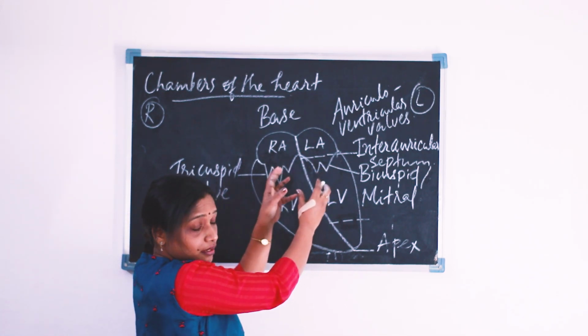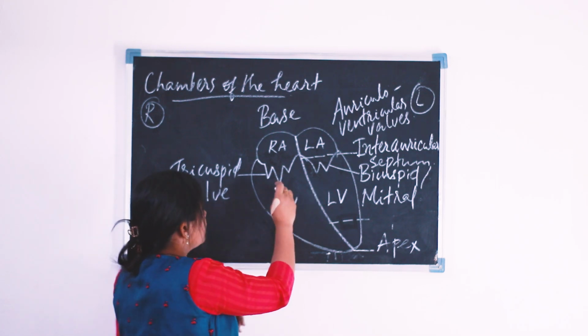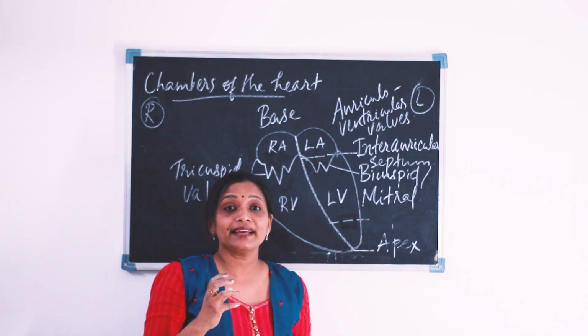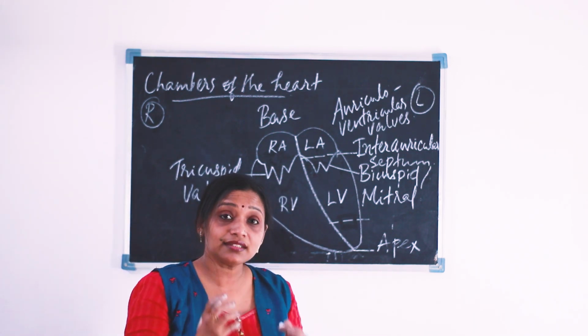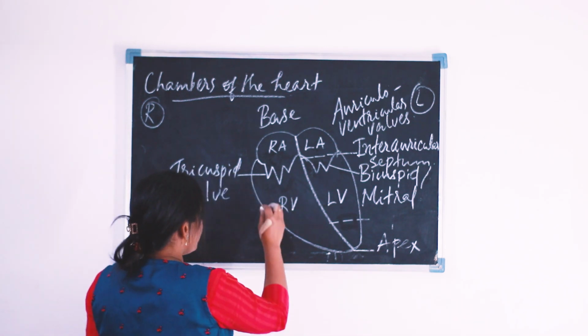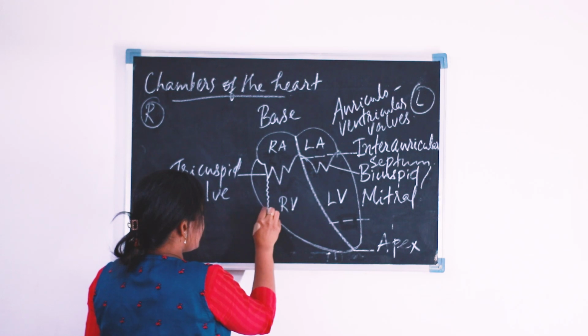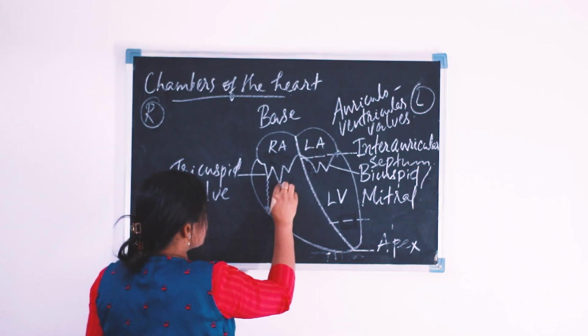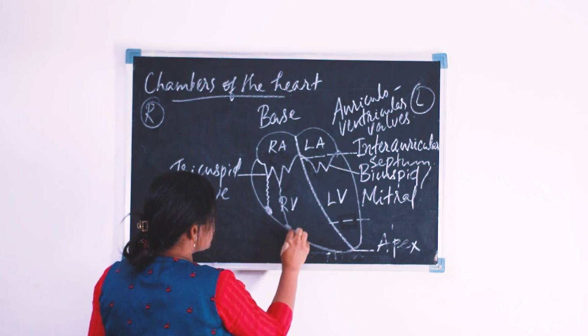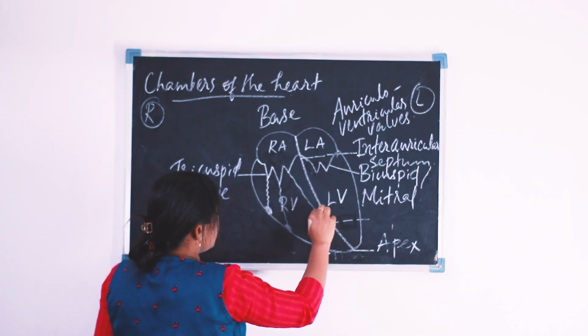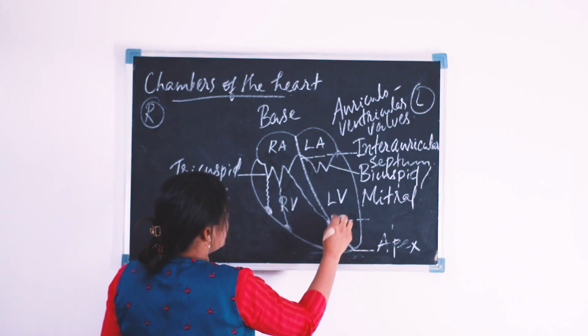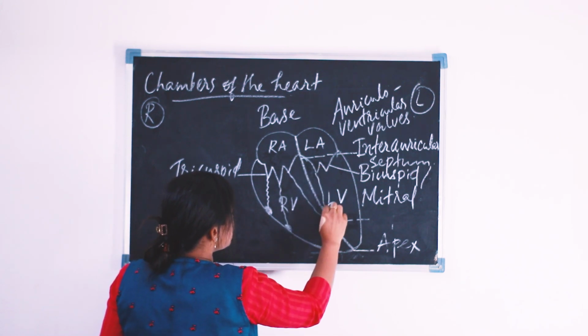Now one more thing is that these valves are kept in position during the pumping of the heart. How are they kept in position? Through certain cord-like, thread-like structures, which are attached to papillary muscles, some muscles present in the wall of the heart. They are the papillary muscles on both sides.